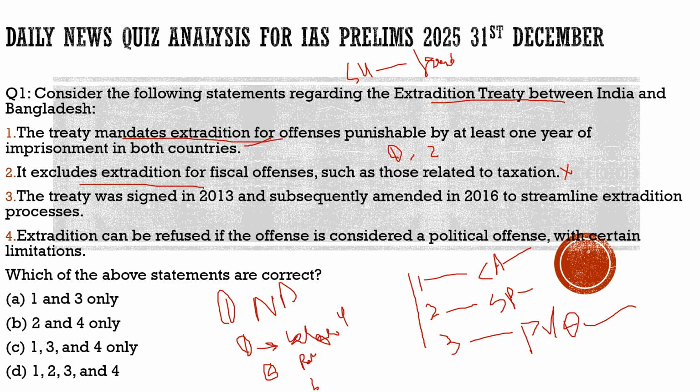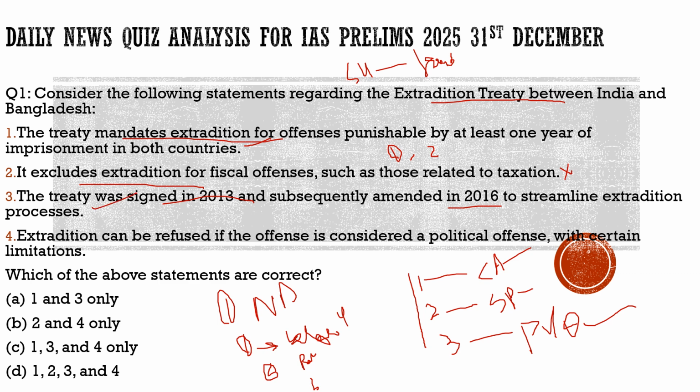It only excludes political offenses. So statement 2 is totally incorrect. If any person is involved in fiscal offenses, that person can also be extradited under this treaty. So the second statement is incorrect. Coming to the third statement, it says the treaty was signed in 2013 and subsequently amended in 2016 to streamline the extradition process. 100% correct. It was amended in 2016 itself. So this statement is also correct.